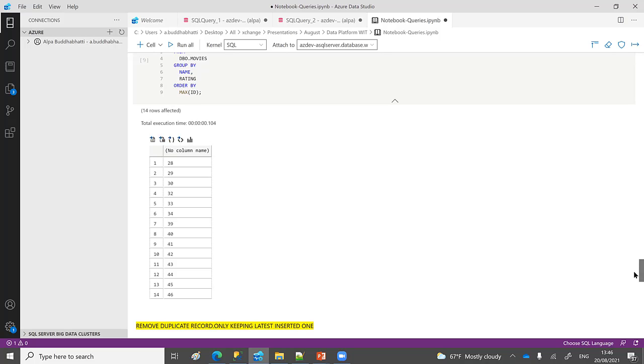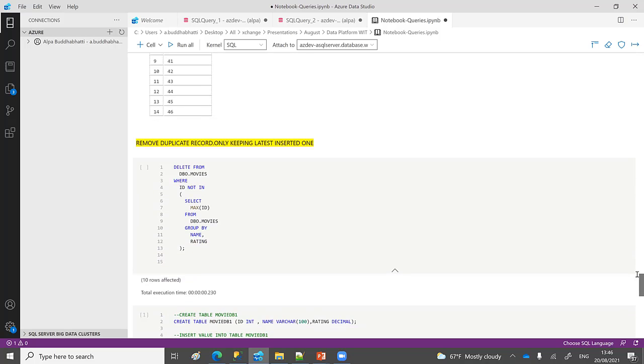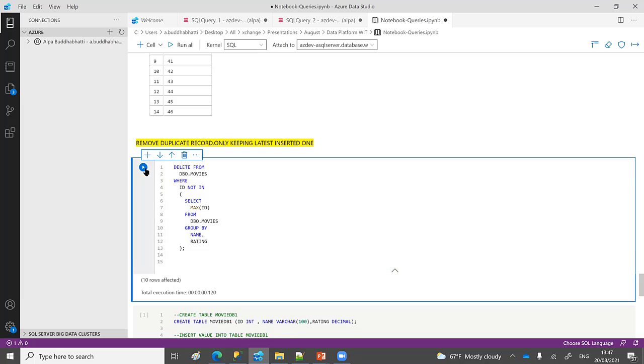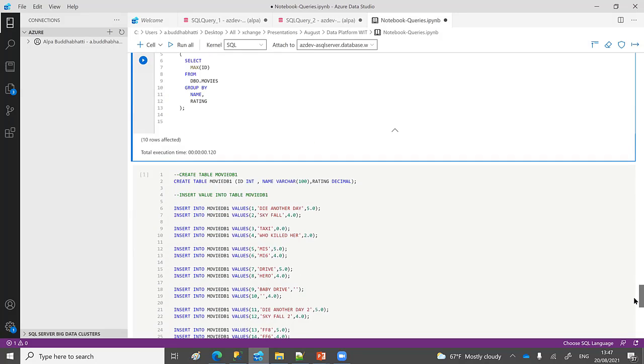So I'm just deleting records based on their appearance in insertion. Whoever was inserted last, I'm keeping only that record, which is the duplicate one. So this is the one which will delete the duplicate records and only keep the latest one. You can see that it executed and 10 records were affected.